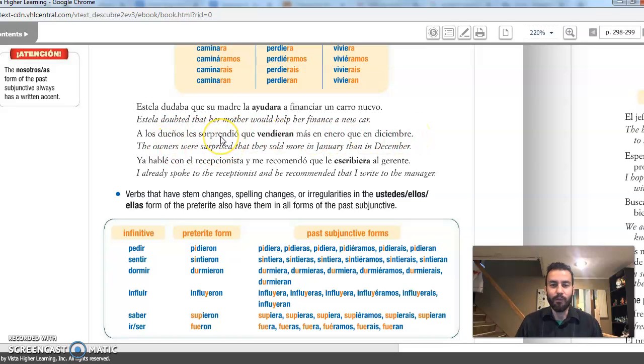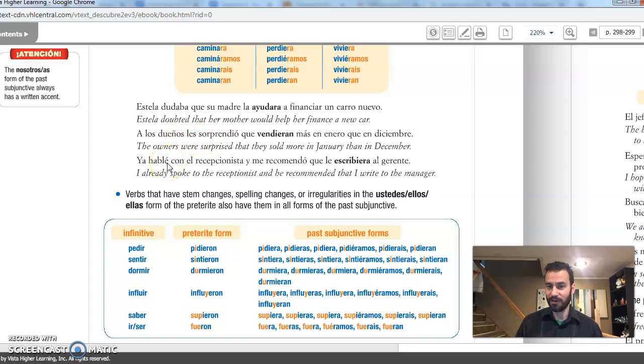So let's see. Why are we using past subjunctive here? Because if you look at the main clause, Estela dudaba, that's a verb that expresses doubt. And a los dueños les sorprendió, sorprender, it's a verb of emotion. So it's a verb that triggers subjunctive.